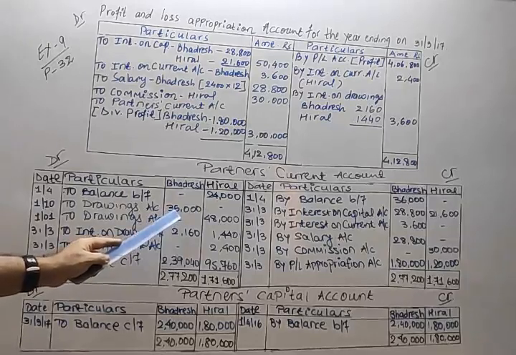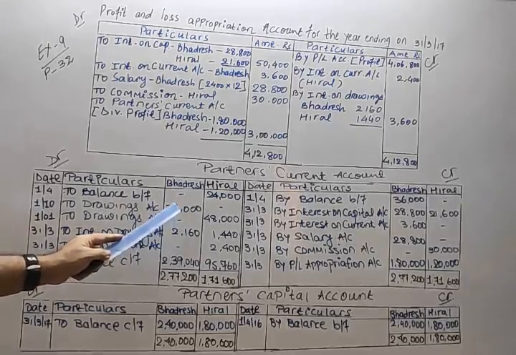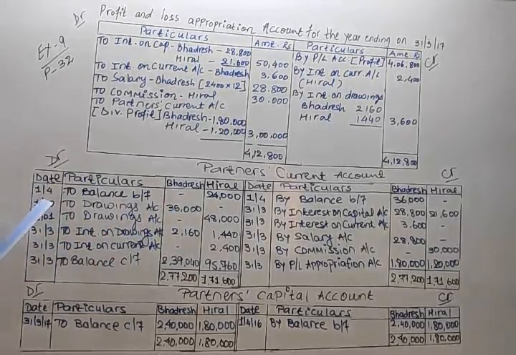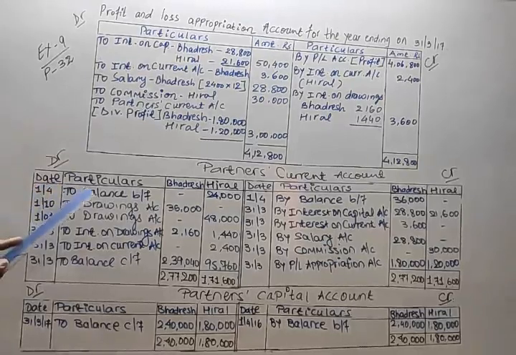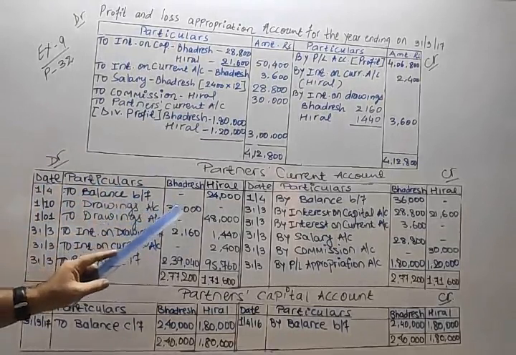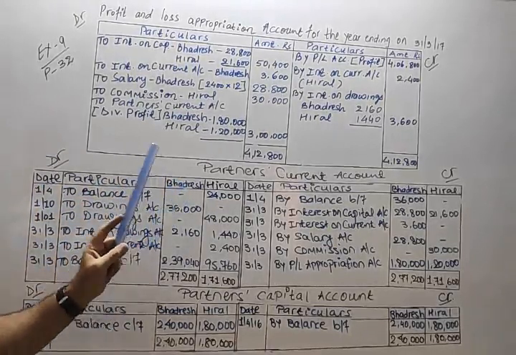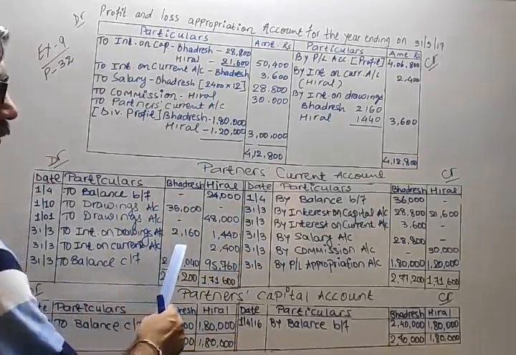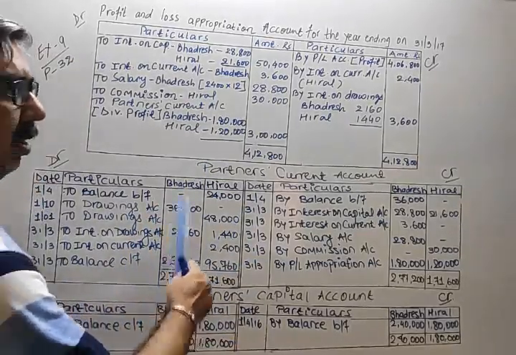So 36,000 into 12%, and then from 1st October to 31st March, that is 6 months. So 36,000 into 12%, and whatever the amount is, into 6 by 12, because 6 months. So you received 2,160, and the opposite effect.